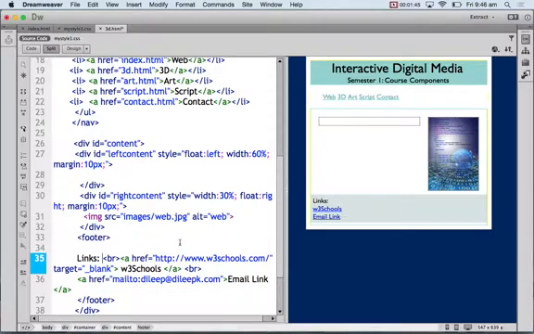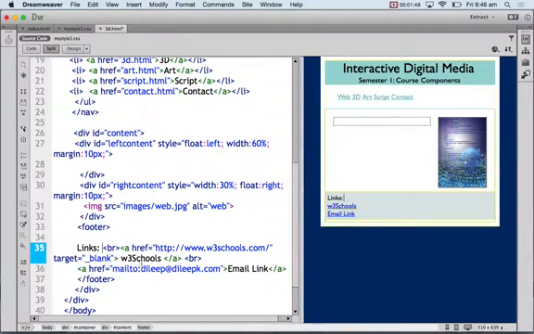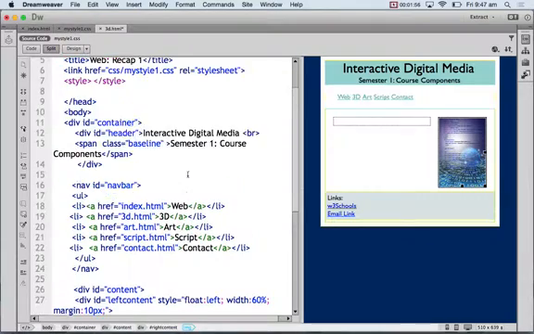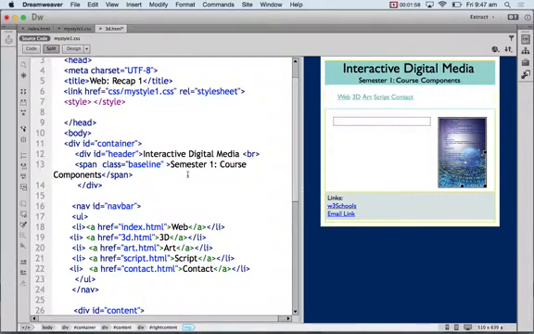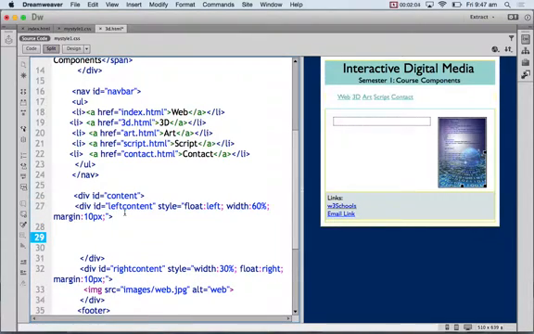Okay. Now the image here on the right hand side. Let me start with the image and the links. So I'm changing the content of the 3D page. I might give it a heading under content. Under content, I'm going to give it a heading H1. I might call it H2 here.